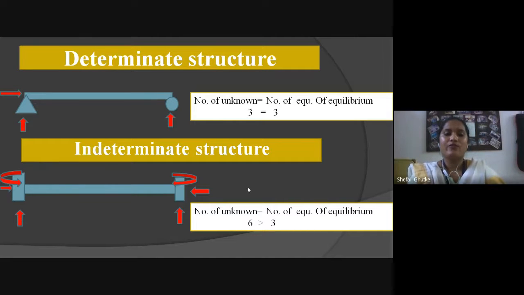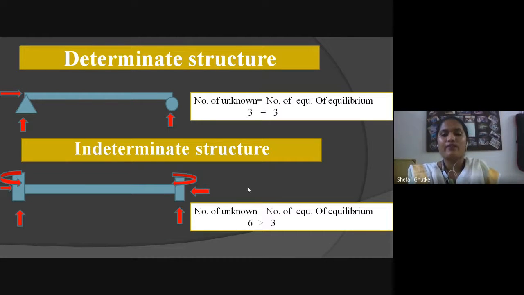We know that in a fixed beam, three reactions are there. The first one is the vertical reaction, the second one is the horizontal reaction, and the third one is the moment. On both sides, we have three reactions each. The number of unknowns is 3 plus 3, equal to 6.